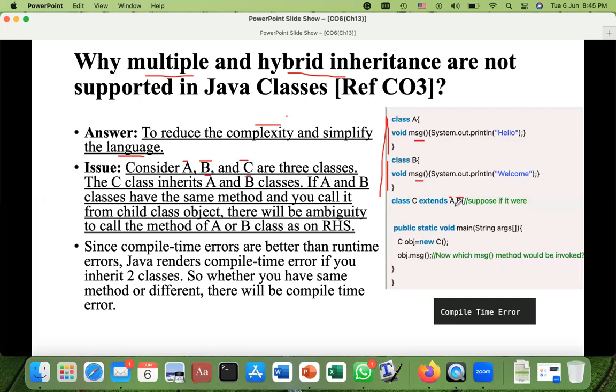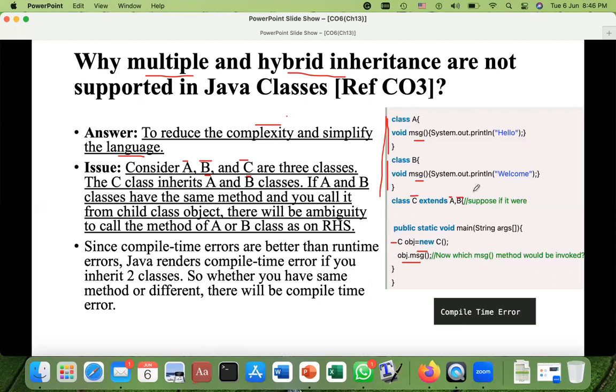But suppose it is permitted, then class C is extending A and B. After that, we have the main method and we are creating an object for class C. You know that you can access everything in class C. Then obj.msg, so we are calling a method with the name msg, and obj has the type C. So I will go into C and search for msg, but that is not available.